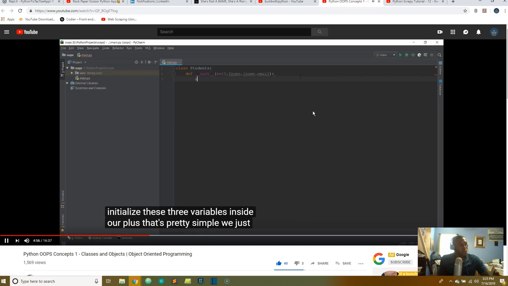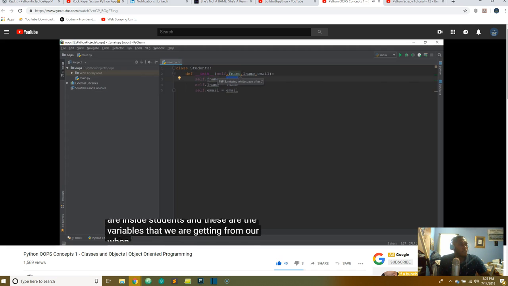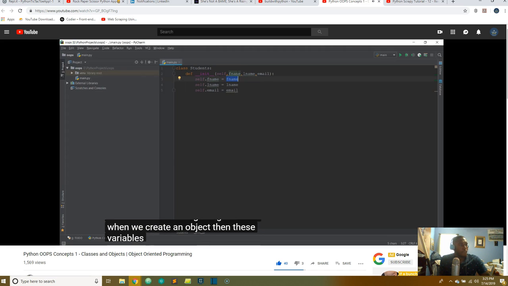That's pretty simple. We just write self dot first name equals f name, and then we do the same thing with the last name and the email. Obviously these are the variables that are inside student, and these are the variables that we are getting from when we create an object. These variables will be passed inside the class. When we create objects, which you will see in a second, these will contain the name, the last name and the email, and then these will get stored inside these variables. These variables can be named anything. We can even call it fn, but a lot of coders like to name these the same, so I'm just going to call it f name.